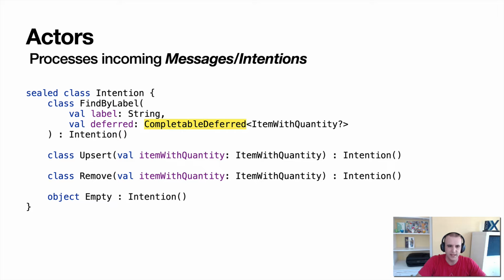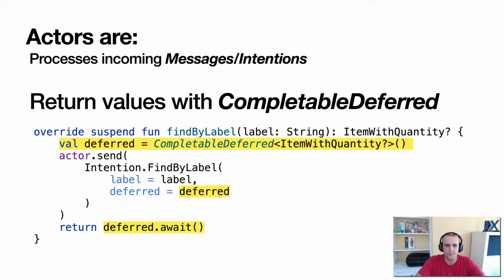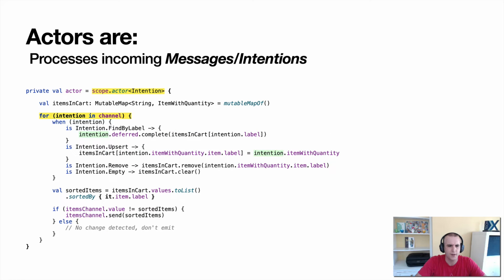One thing that's interesting here is one of them sends in a completable deferred. That's because this is the only one that actually does a find and then returns back an object. That allows us to wait for the result and then pull out what it would be, because we actually want to find something. We're not just making sure it goes in order. We'll write this out in our example, but what we're doing here is creating a completable deferred for this item with quantity type, sending it into the actor, and then waiting for it to finish and pulling it out. So we'll write code for that.